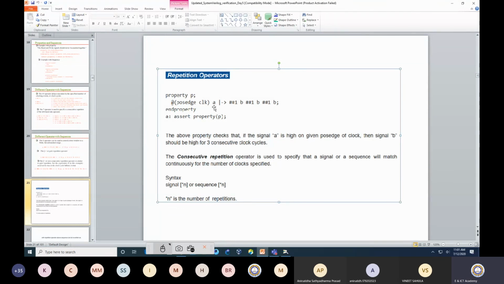So if I want to write it with the repetition operator, what could be there? The compact form of this assertion. I think there has to be something over here on the right hand side of the overlap operator.